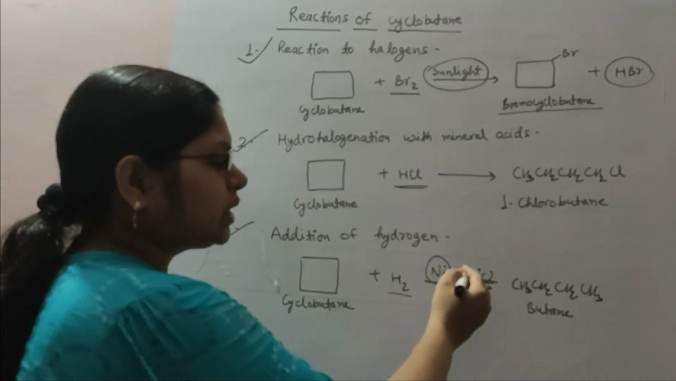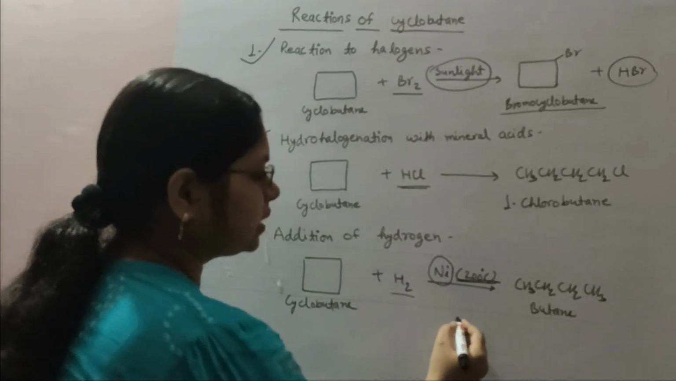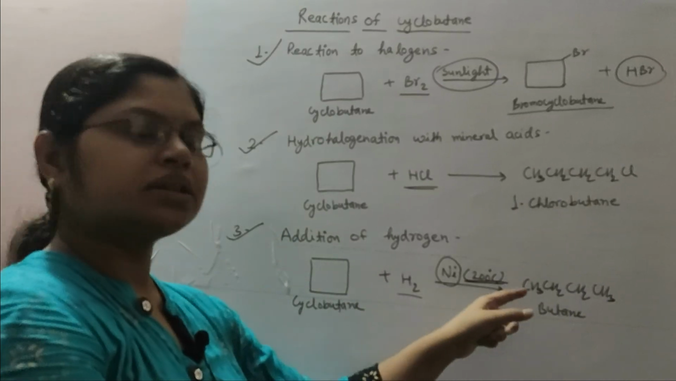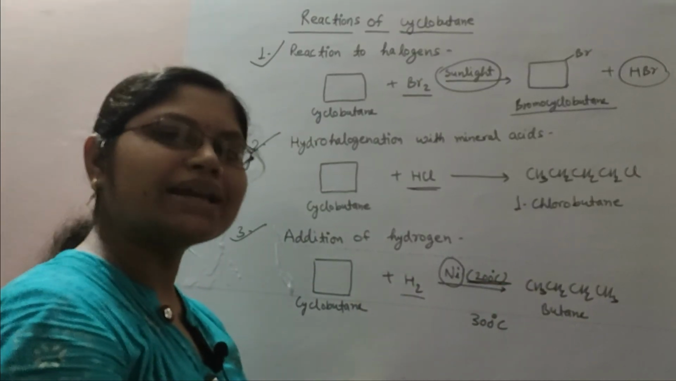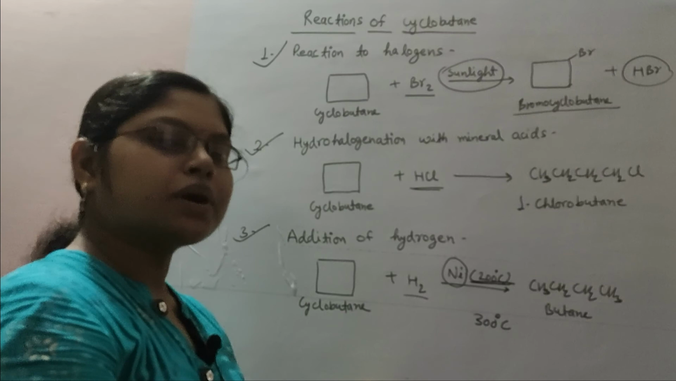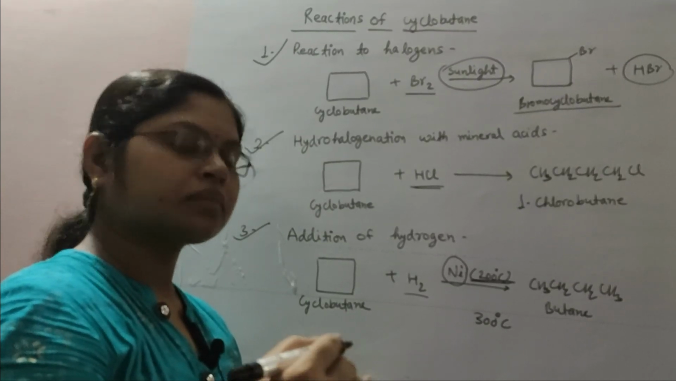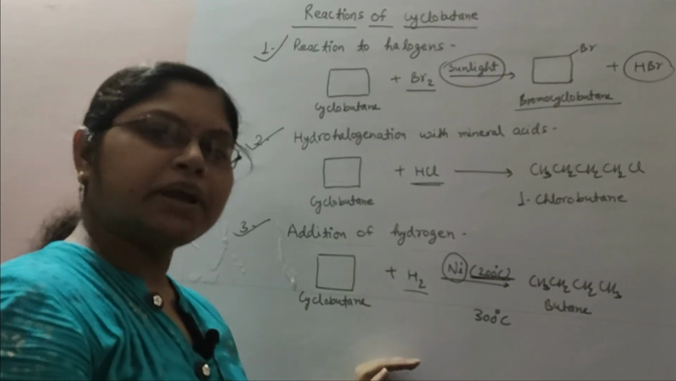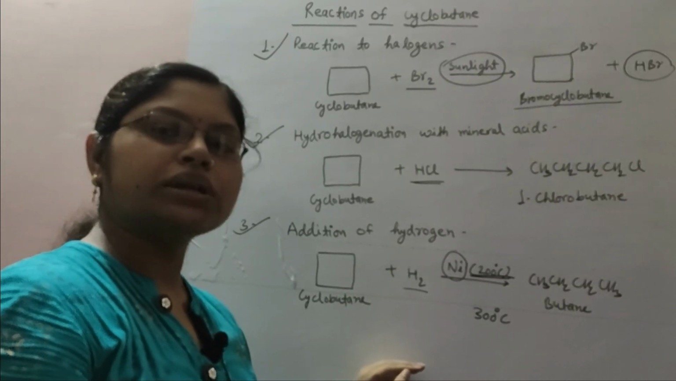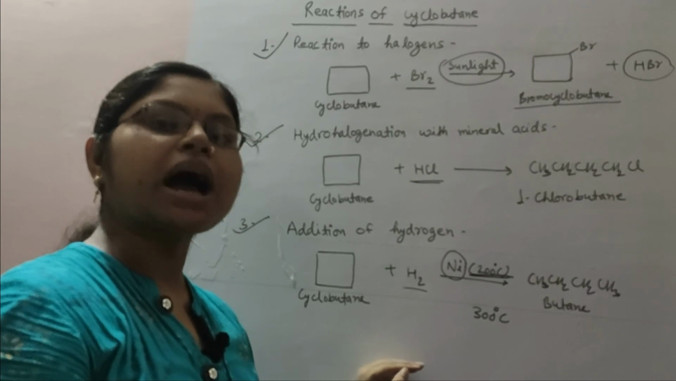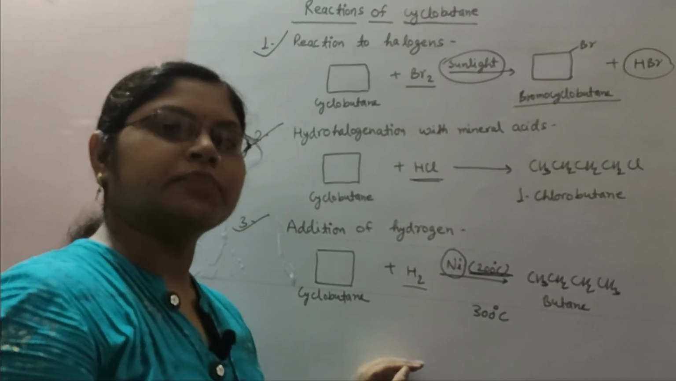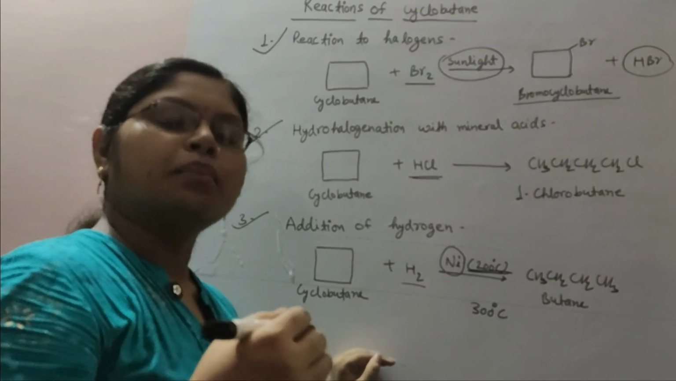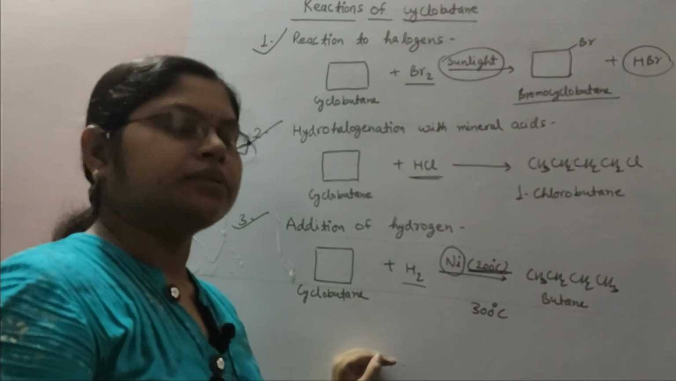Now what is the difference? In cyclopropane the temperature is 300 degrees centigrade, but in cyclobutane the temperature is 200 degrees centigrade. Why is it like that? Because the heat of combustion for cyclopropane is greater than that of cyclobutane, and in Bayer theory we have also discussed that cyclopropane is more reactive than cyclobutane. Here also we are seeing that cyclopropane is more reactive than cyclobutane.